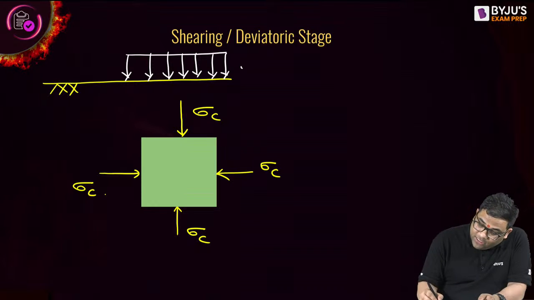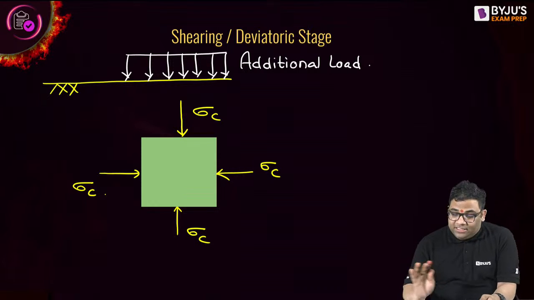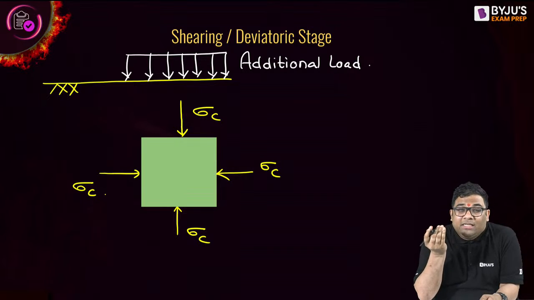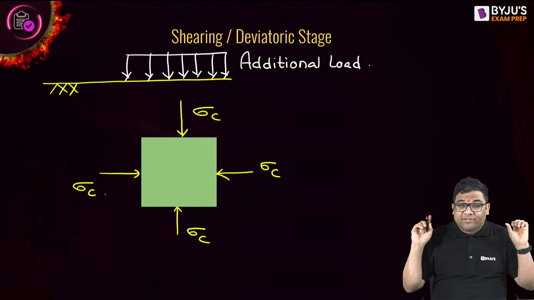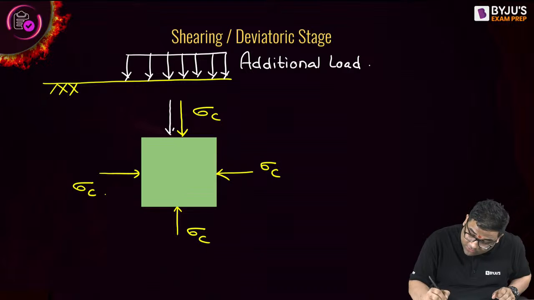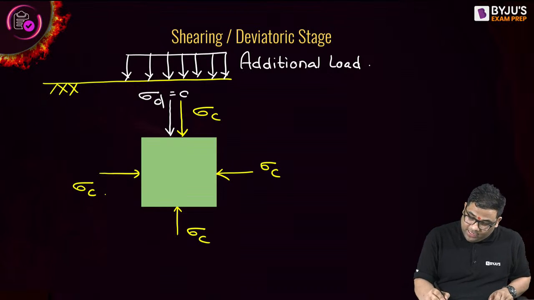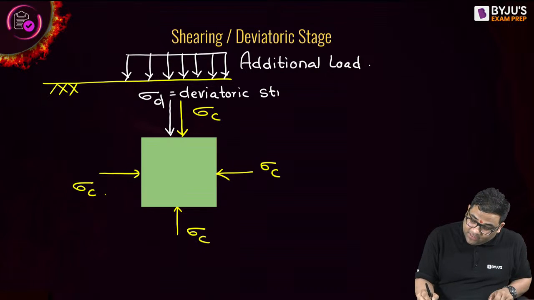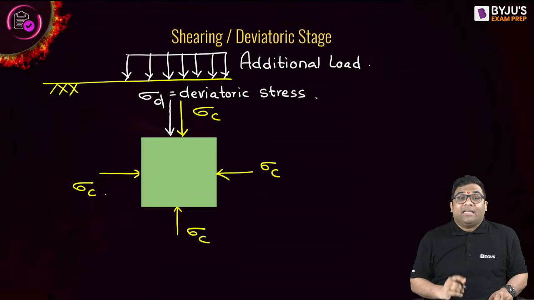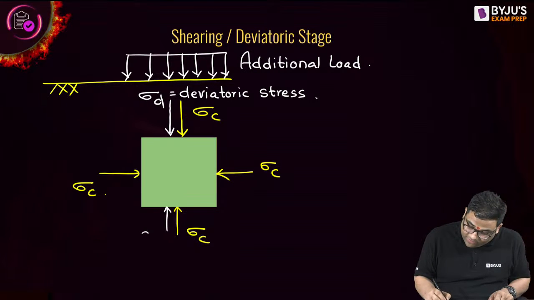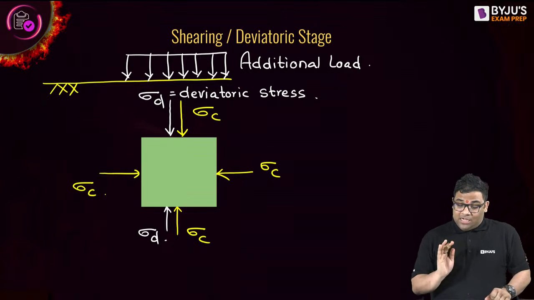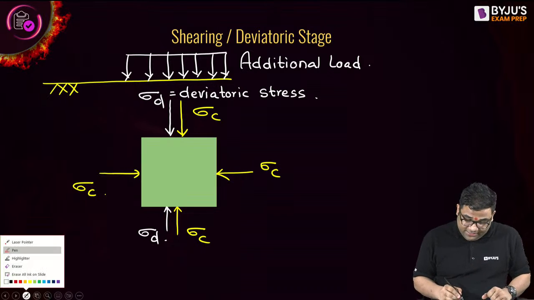Okay, some additional load. Now this additional load will lead to what? Increase in the vertical stress, right? And that increase I will call as what? Sigma D or deviatoric stress. This comes in when the additional load is applied at the ground level. And here also there will be increase in the vertical stress.